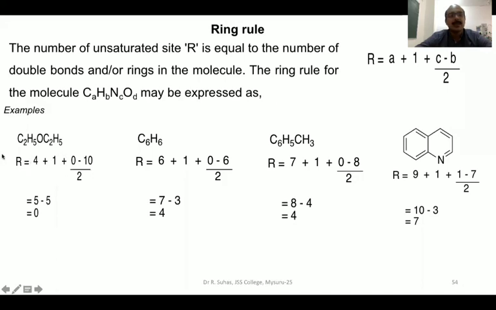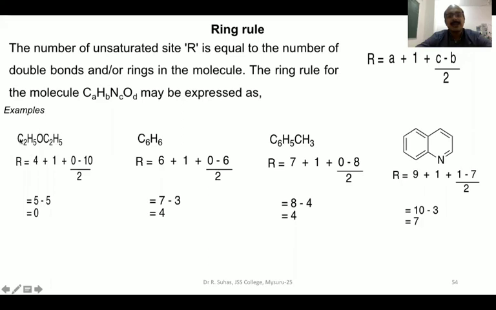Here a is carbon. How many carbons are there? 4 carbons, plus 1, plus 0. We do not have any nitrogen, that's why 0. And how many hydrogens are there? 5 and 5, 5 plus 5 is 10. So minus 10 by 2. 4 plus 1 is 5, 5 minus 5 is equal to 0.